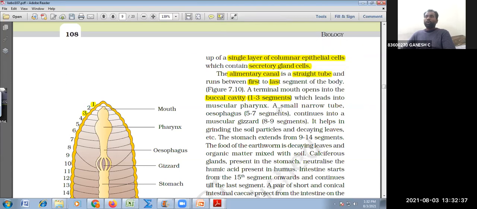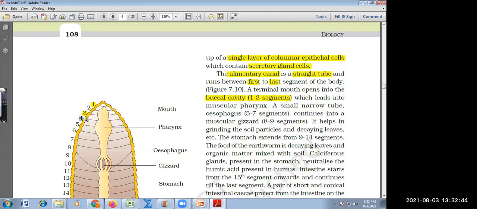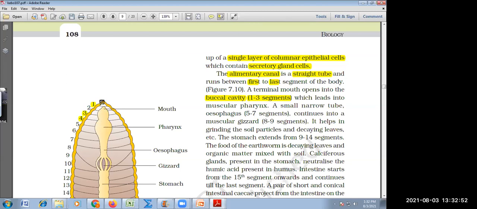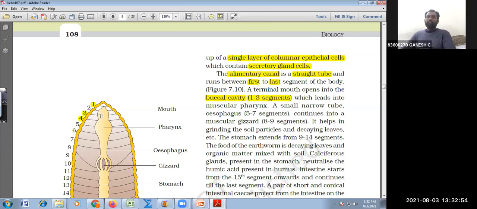So remember always, where is the pharynx? Fourth segment. Buccal cavity 1, 2, 3. Mouth 1. Buccal cavity 1, 2, 3. 4 is the pharynx. You can write it down here.